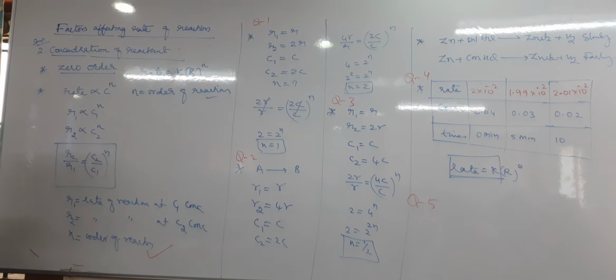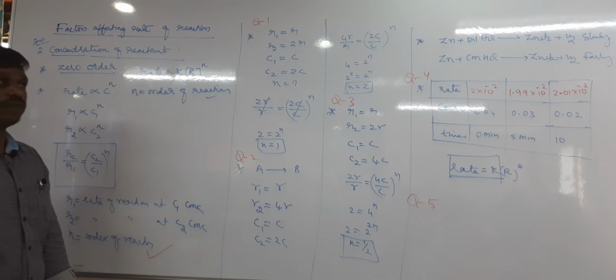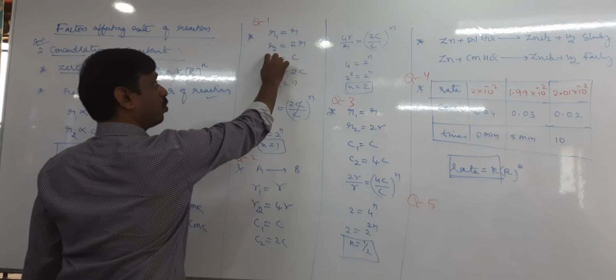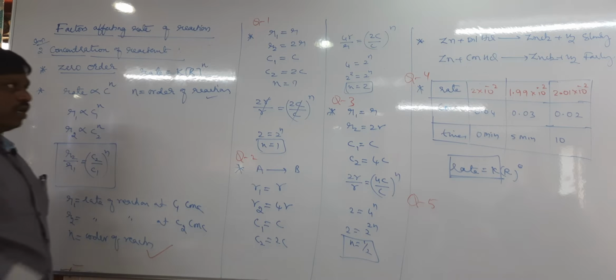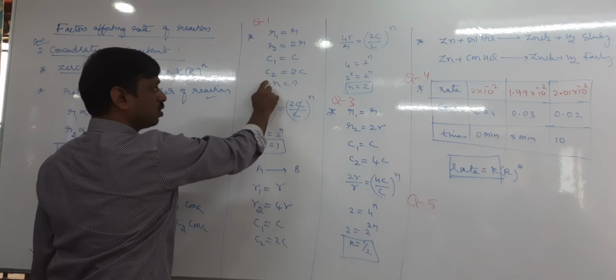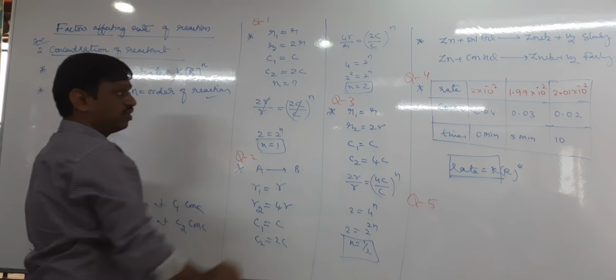Understood, no? So rate of the chemical reaction is doubled. It means take R1 equal to R, R2 equal to 2R. Concentration of reactant increases 2 times. It is also take C1 equal to C, C2 equal to 2C. Then what is n?